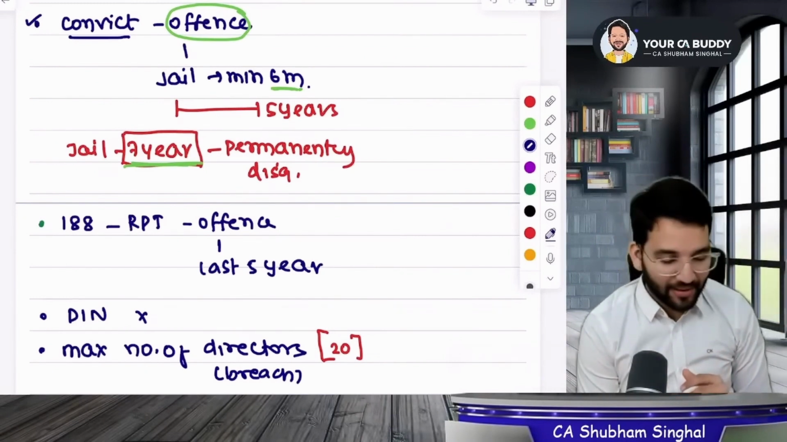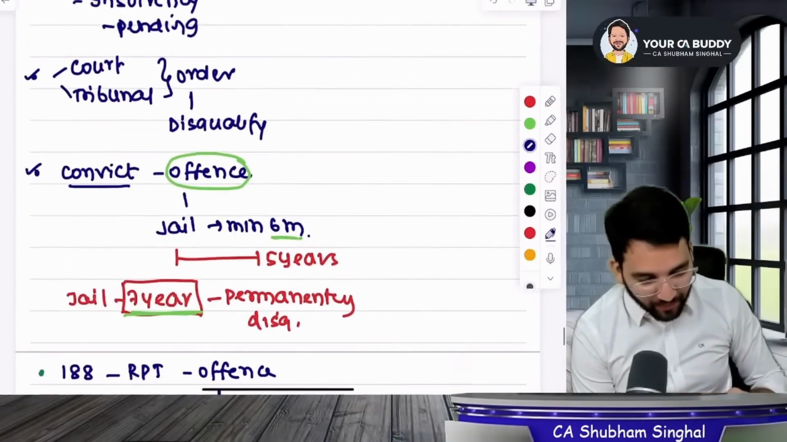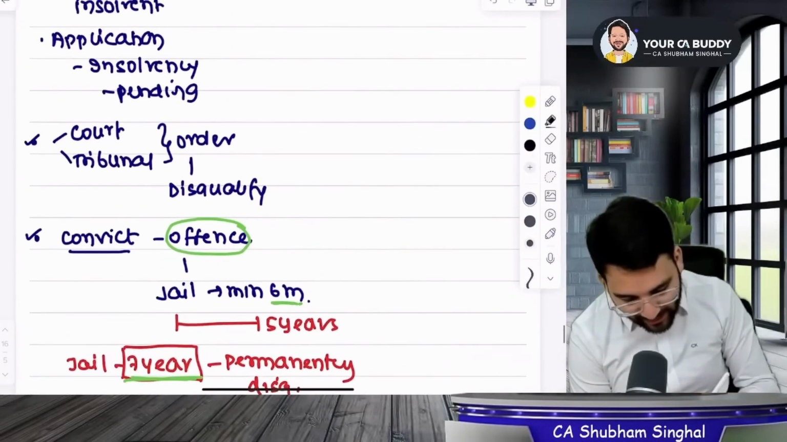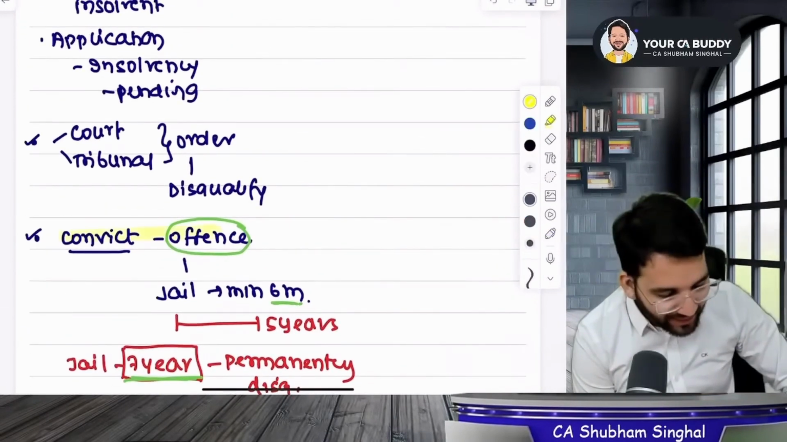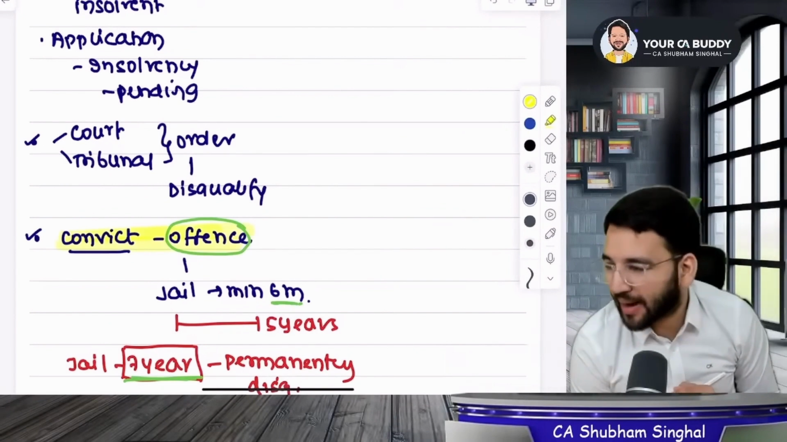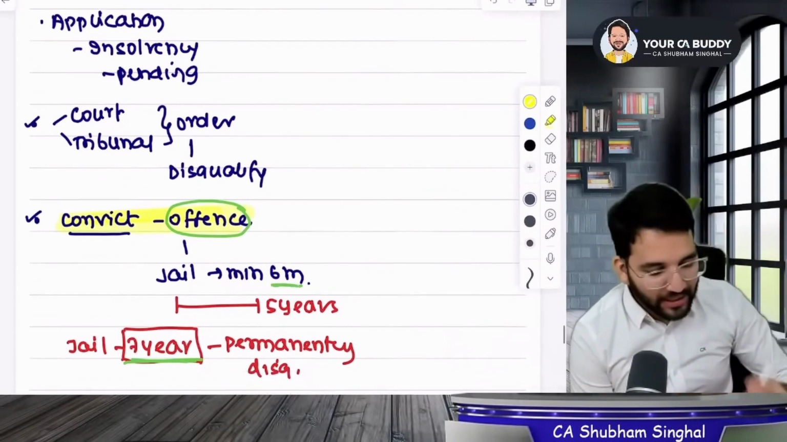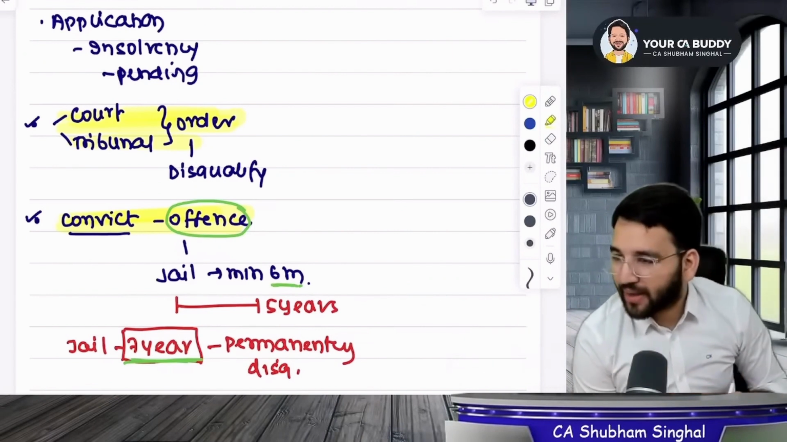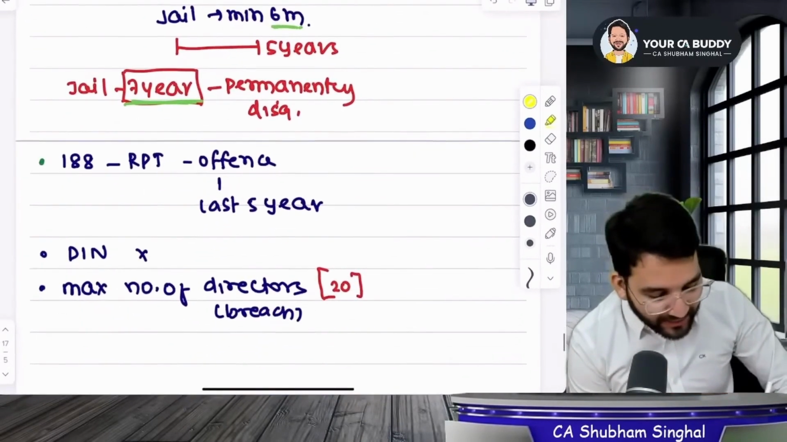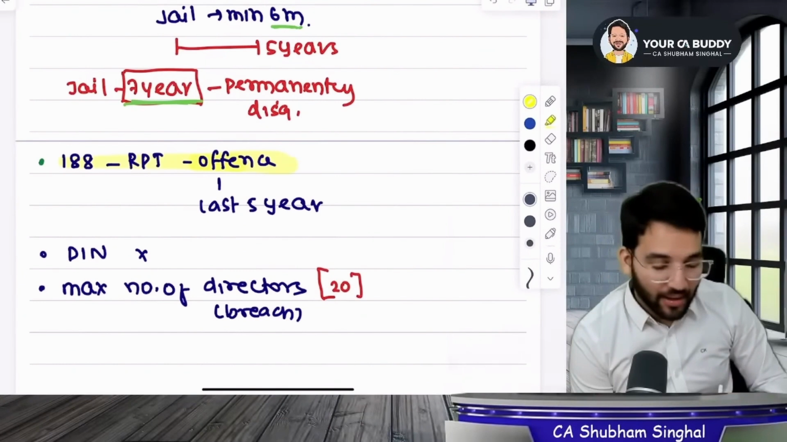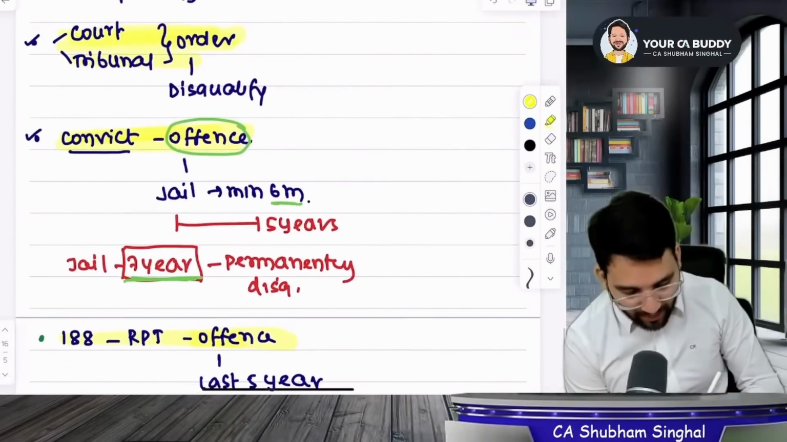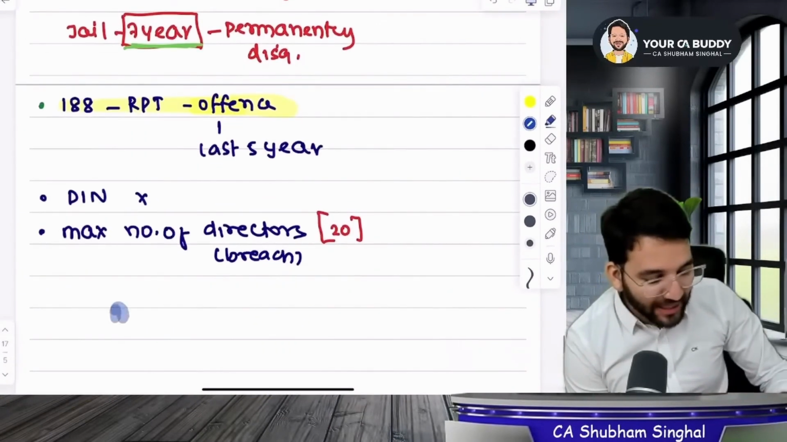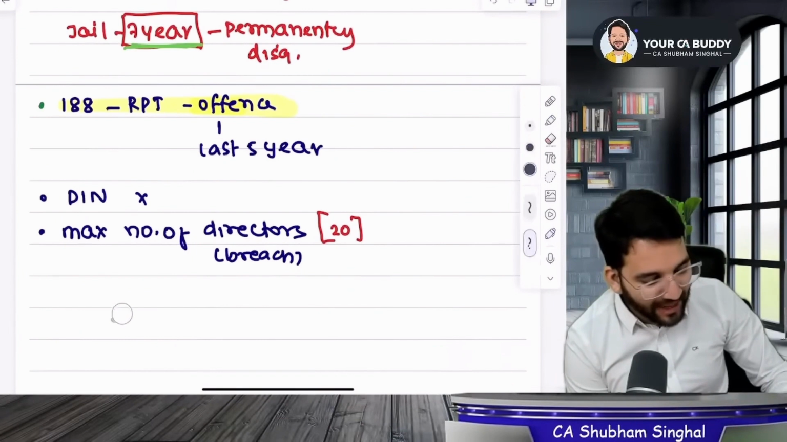Understood? I will tell you one more thing. This point right here. If you have been convicted for any offense, or the court gives some order, or if you have been convicted of the offense of related party transaction. In these 3 cases, if you had the option to go and file an appeal, what option did you have? To go and file an appeal.